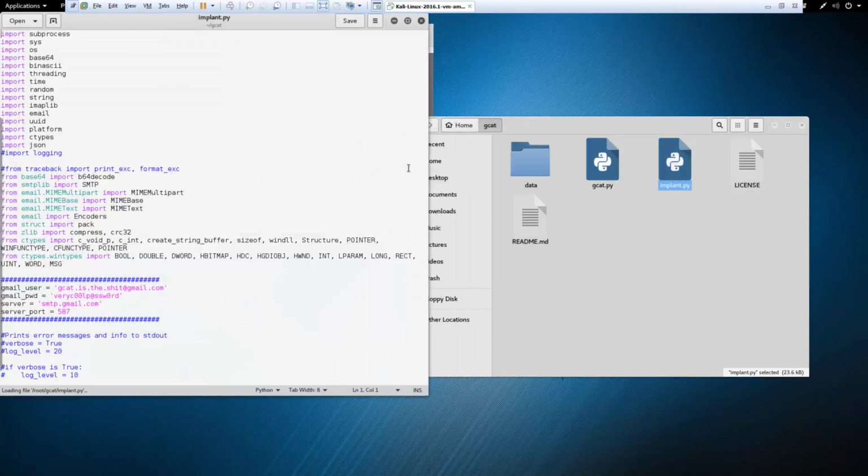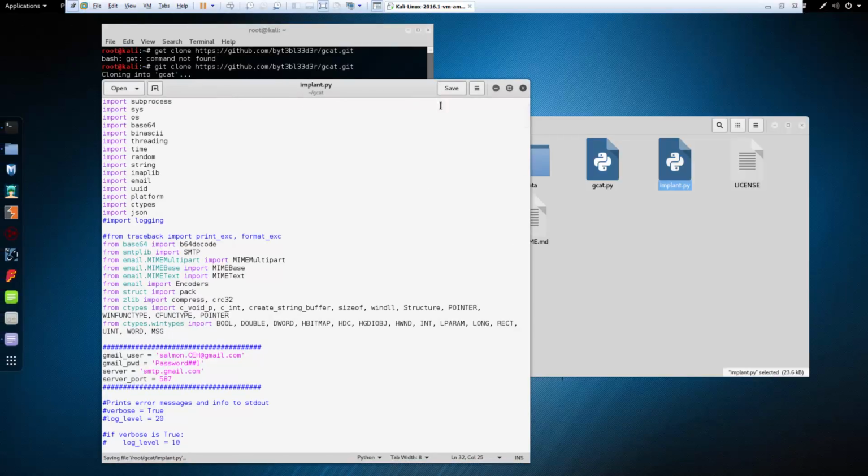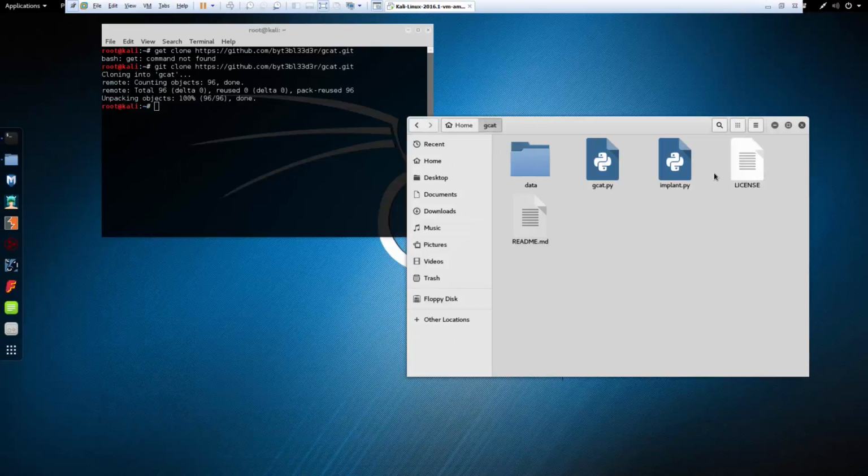Let's go to implant. Same thing. Go to the Gmail settings. Change the appropriate password to your password. Save it, and so that part of the configuration is taken care of.